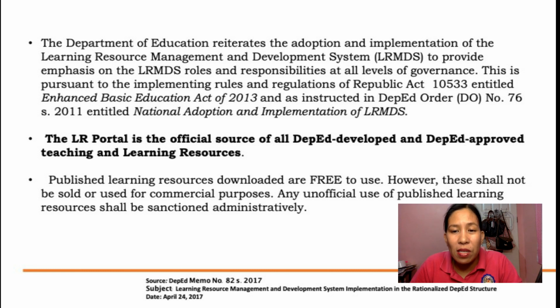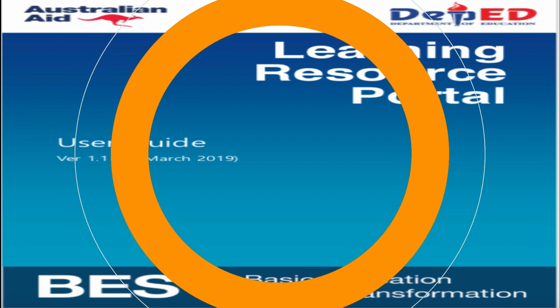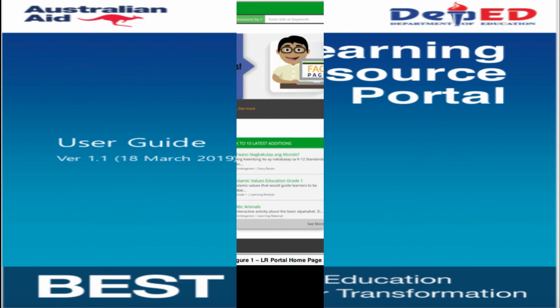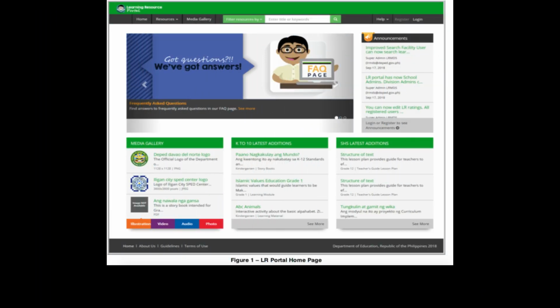Published learning resources downloaded are free to use. However, we are reminded that this shall not be sold or used for commercial purposes, because any unofficial use of published learning resources shall be sanctioned administratively. At this point, let us now explore the LRMDS or the Learning Resource Management and Development System portal of the Department of Education. Get ready!